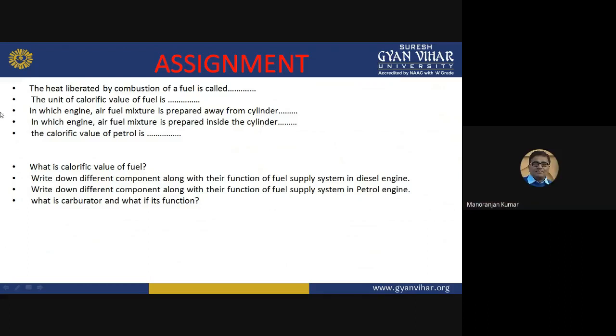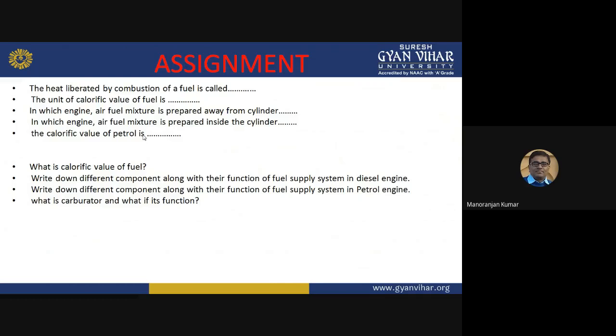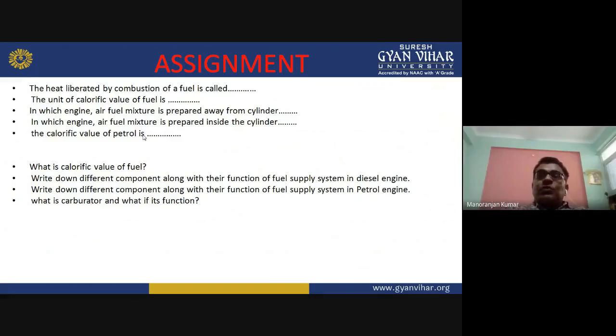Next, the calorific value of petrol. We have seen three examples of fuel: diesel, kerosene, and petrol. Out of these three, petrol has the highest calorific value. What is the value of the calorific value of petrol? The exact answer is 11,100 kilocalorie per kg. If you want to convert this kilocalorie per kg to joule per kg, then you have to multiply by 4.2, since one calorie means 4.2 joules. Then it can be converted into kilojoule per kg.